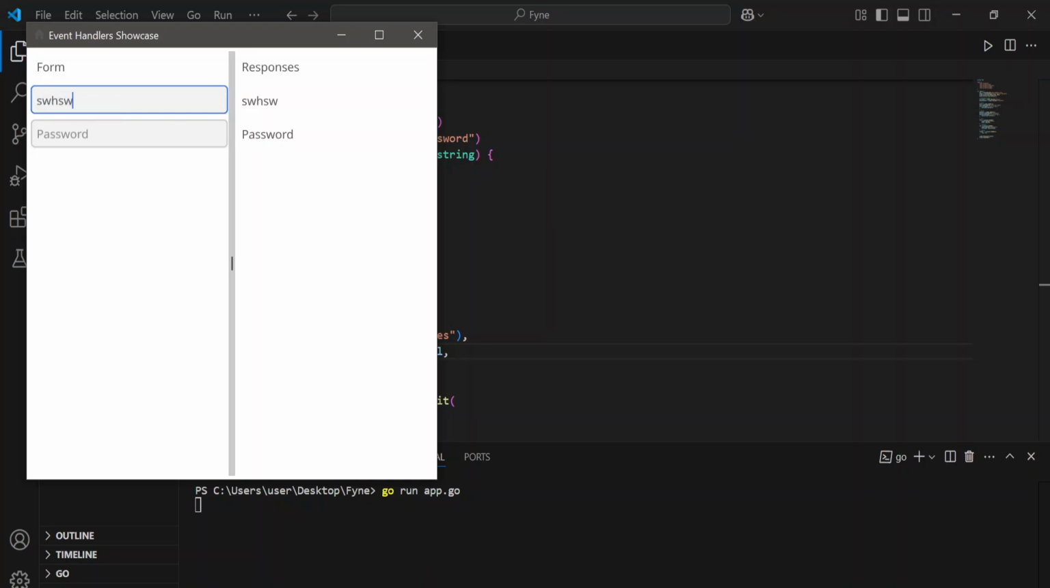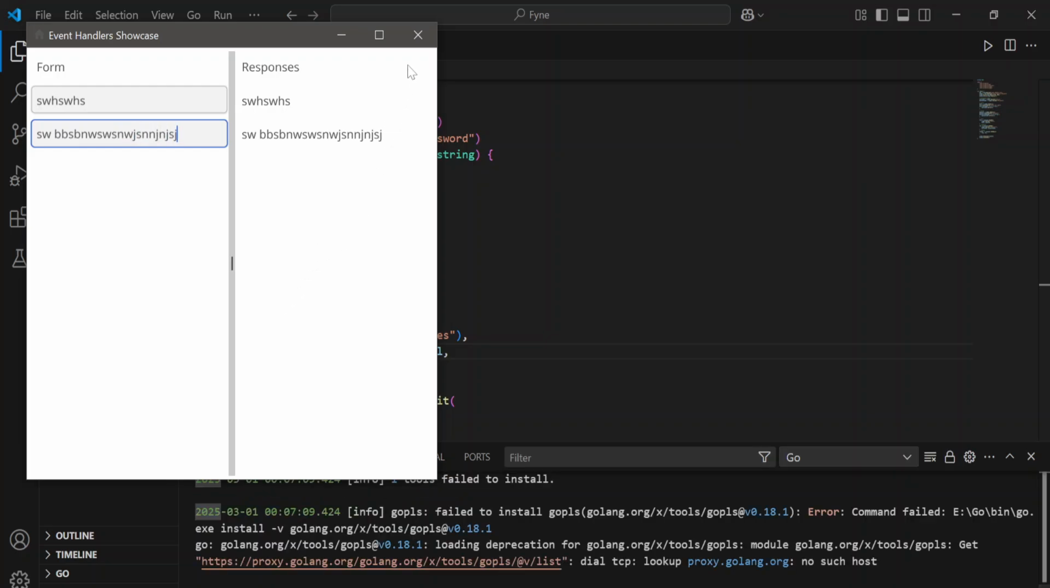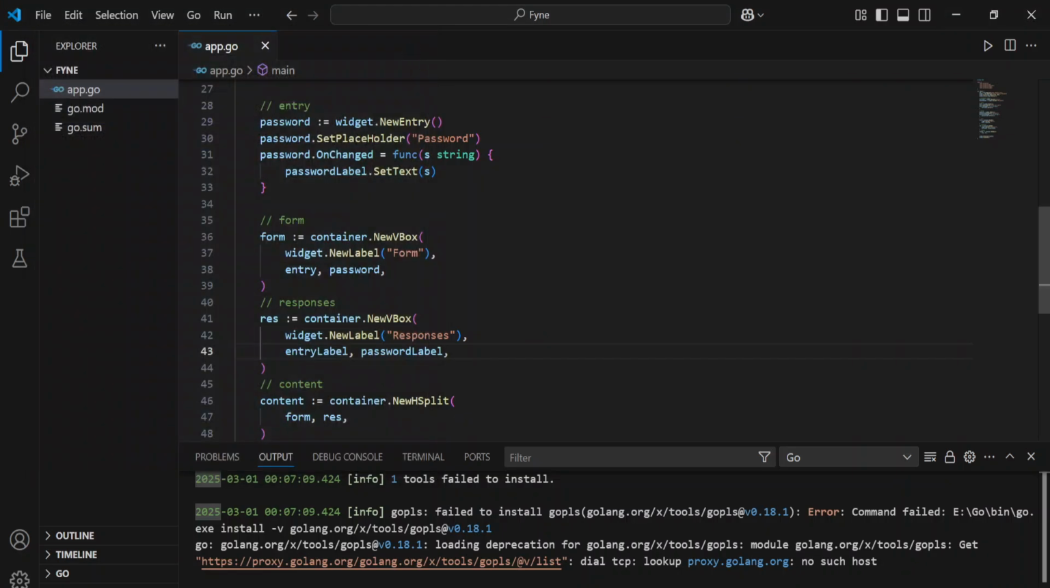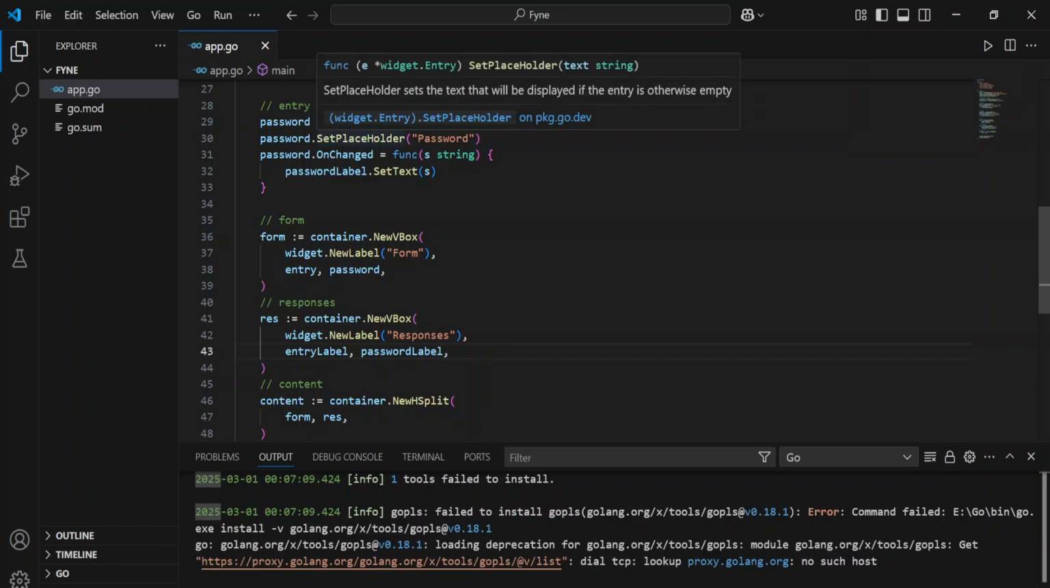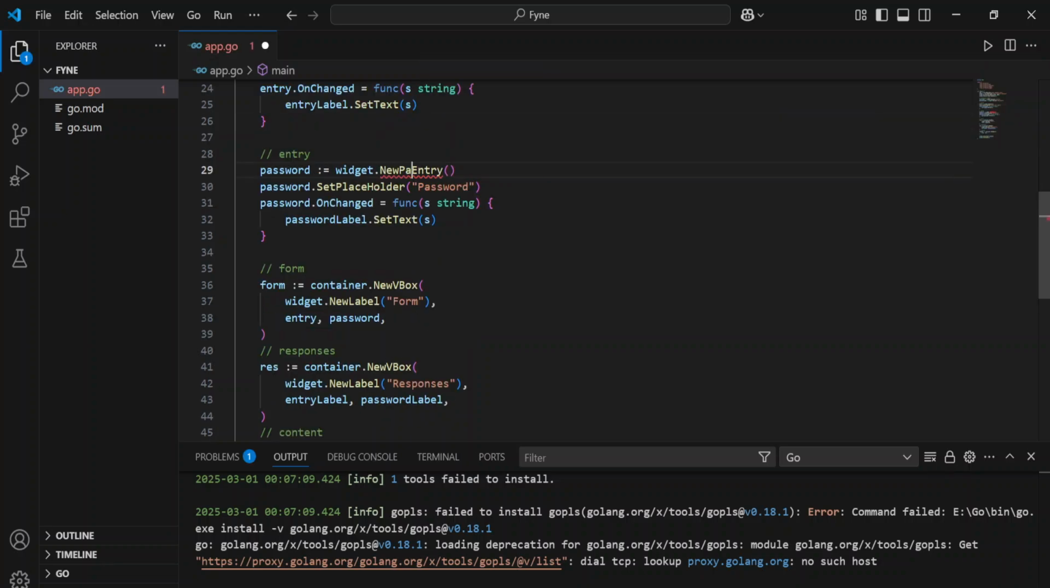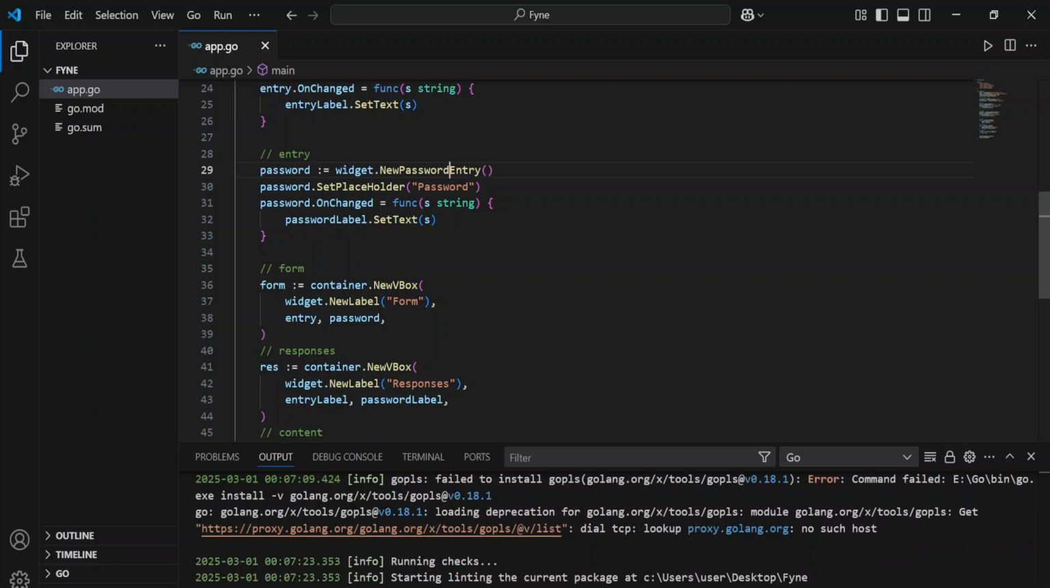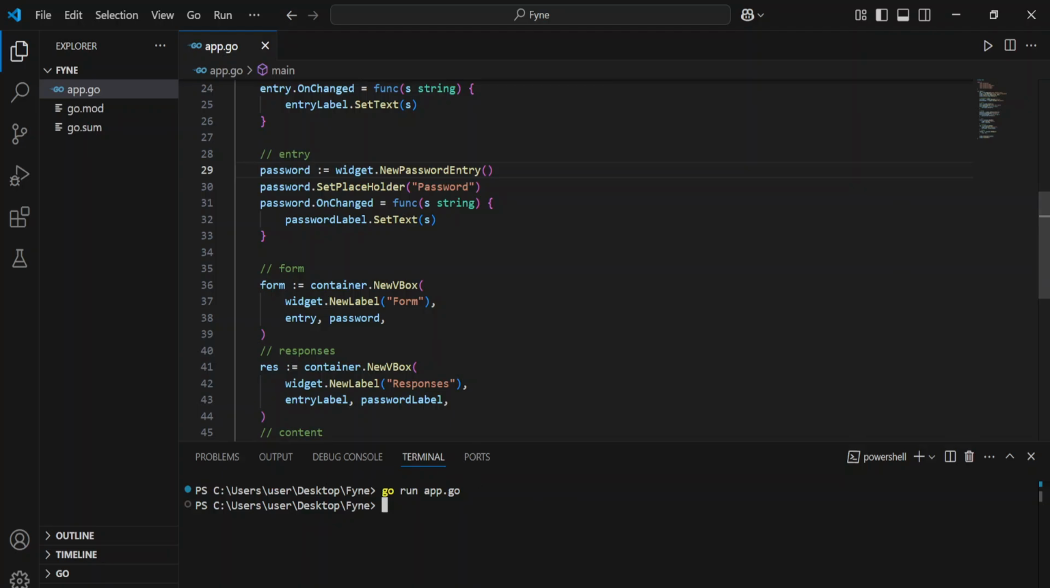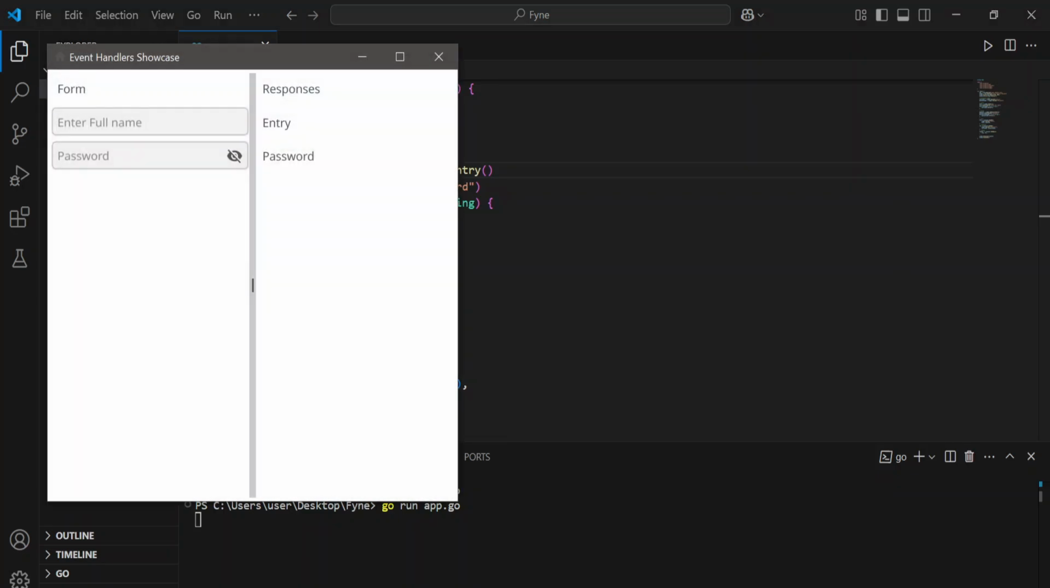Yeah, we have the name, and then we also have the password. And I haven't forgotten something here, because for password entry, this should be password entry dot password entry. And then we can run this and see how it looks, because it's not supposed to be showing the actual input. Yeah, as you can see now it's hidden.